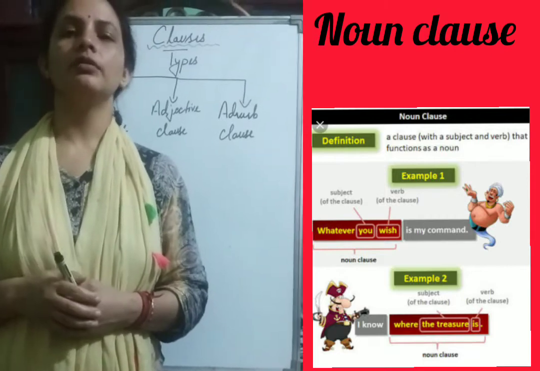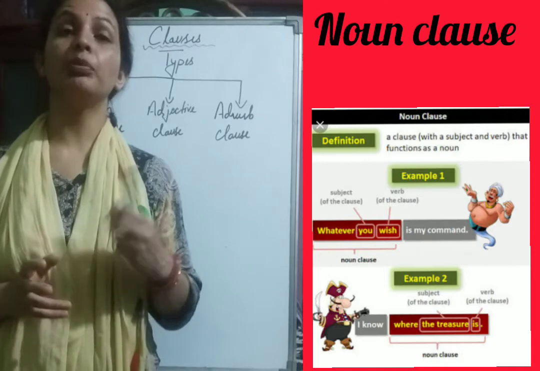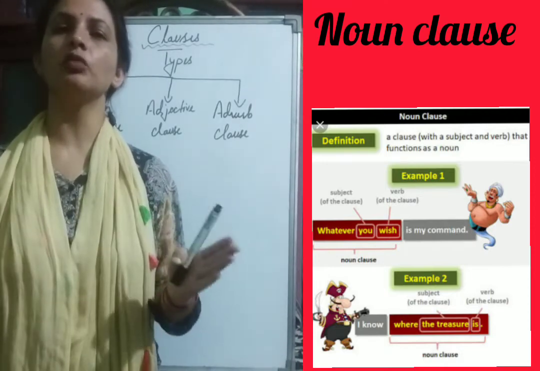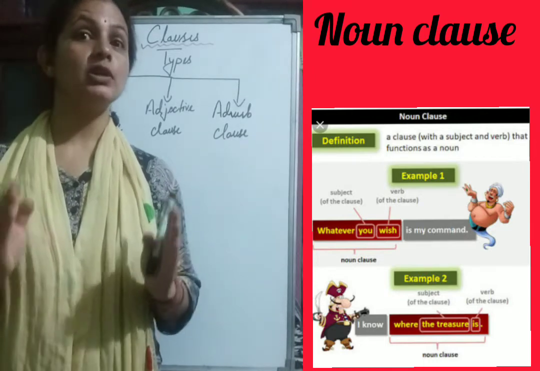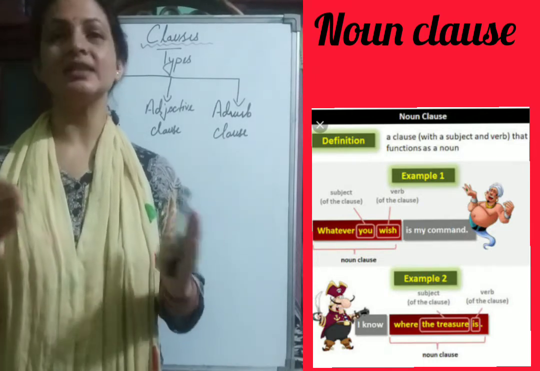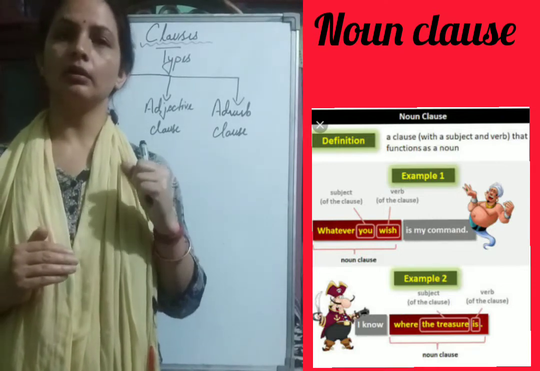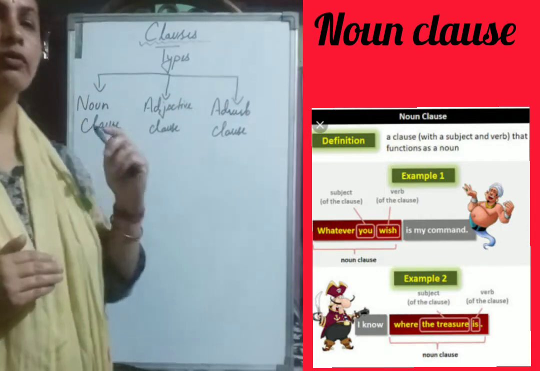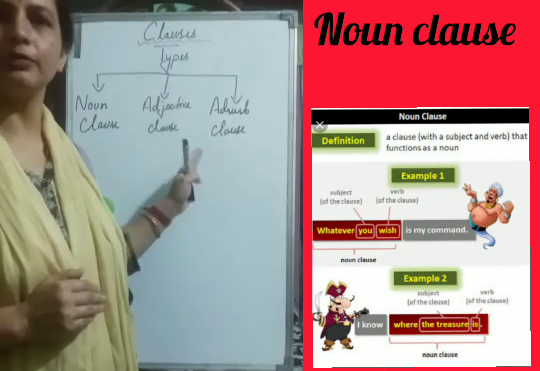In today's video lecture, we are going to discuss types of clauses. In the previous video, we have already discussed clauses. Clauses are a group of words which makes a complete sense. But actually, a clause is not a sentence, it is a part of a sentence. So children, today we are going to discuss types of clauses: noun clause, adjective clause, adverb clause.